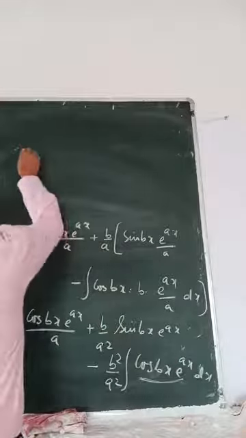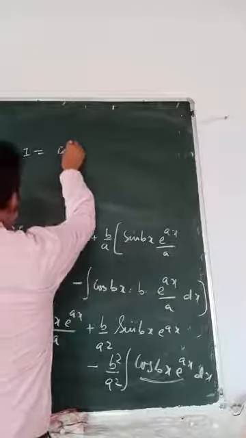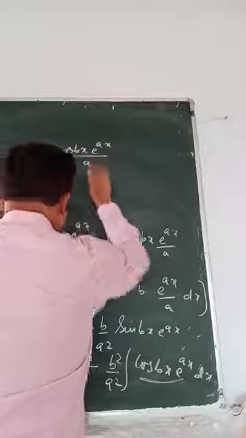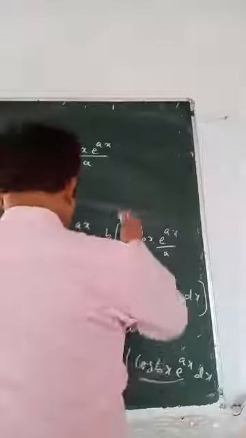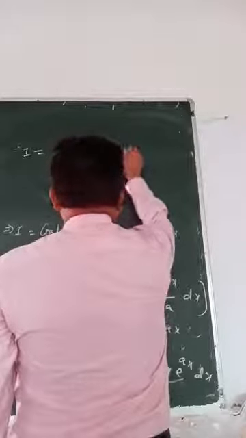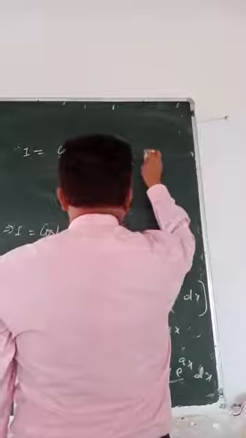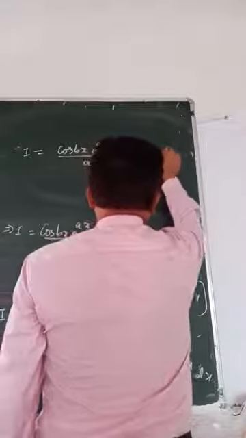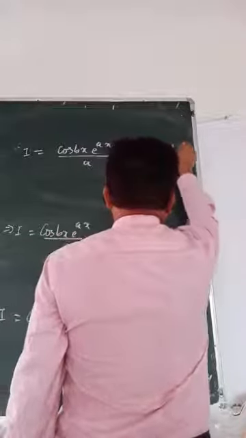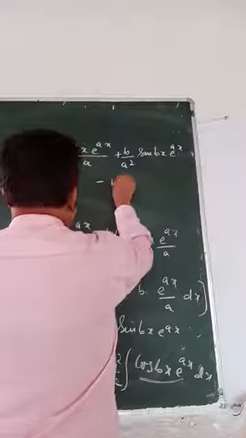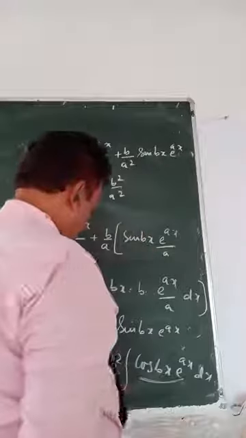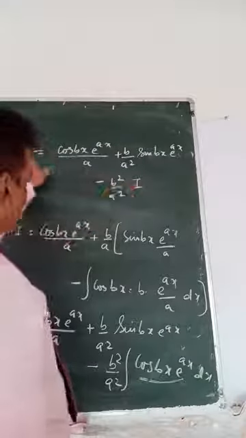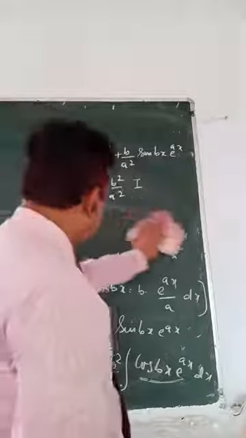I equals cos bx e to the power x by a plus b by a square sin bx e to the power x minus b square by a square I. This is your I. So I will be together. So what will you get?